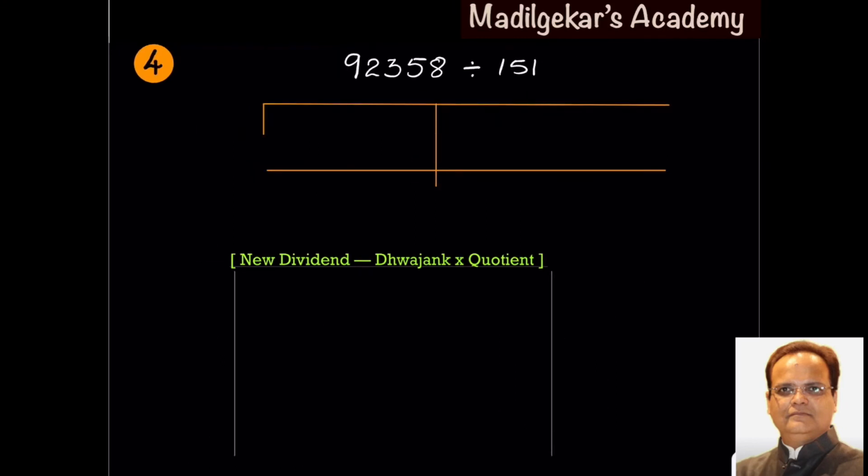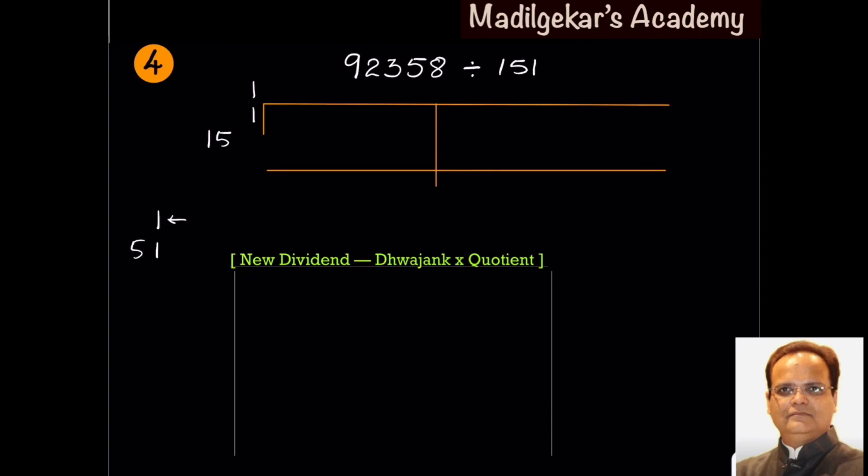Now, fourth example. Here 92358 is to be divided by a 3-digit number, say 151. Here Dvajank may be 1 or may be 51. But if we take Dvajank to be a smaller number, then it will be easy to calculate. So let us take Dvajank as 1 and operator as 15.